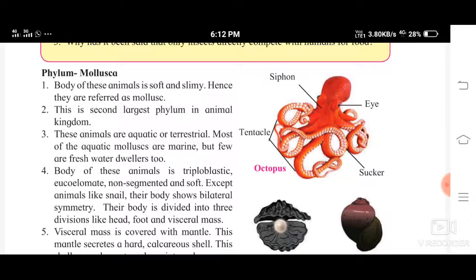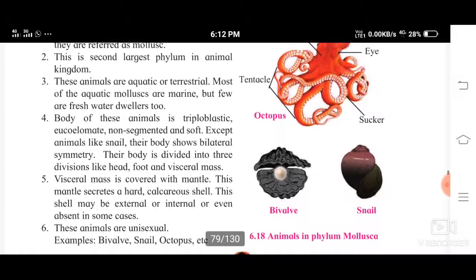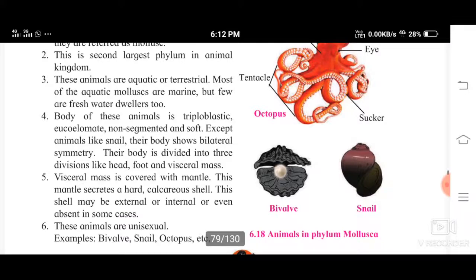Now the body of these animals is triploblastic, means made of 3 germinal layers: ectoderm, endoderm and mesoderm. Then eucoelomate means perfect coelom is present. Non-segmented means segments are not present on the body, and they are soft. Except animals like snail, their body shows bilateral symmetry. So if you leave snail, all animals are going to show the property of bilateral symmetry.